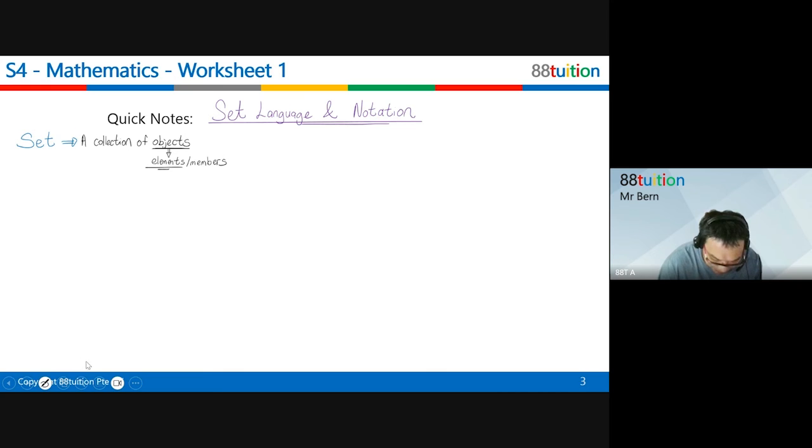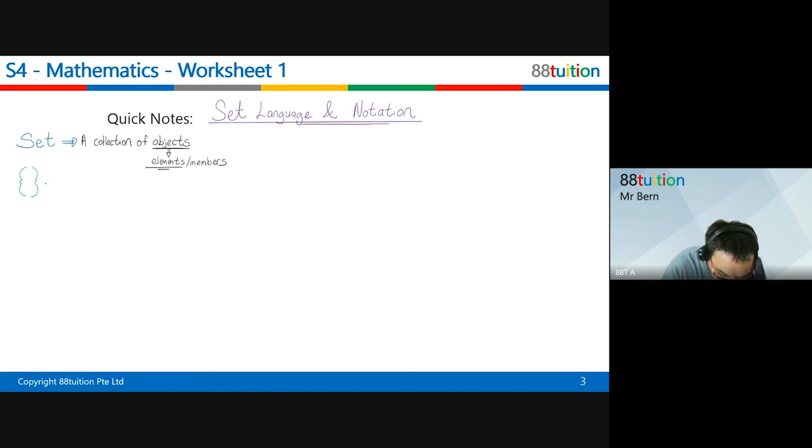And slowly they will introduce you some of the symbols. Something like this will come out later. So in primary school, or maybe in Sec 1, we call this the big bracket or the curvy bracket. This is not a curvy bracket.